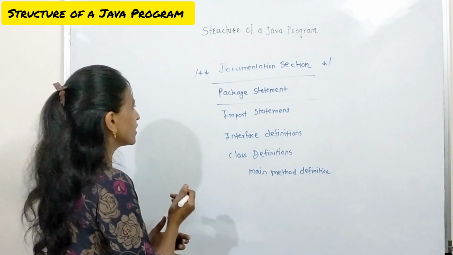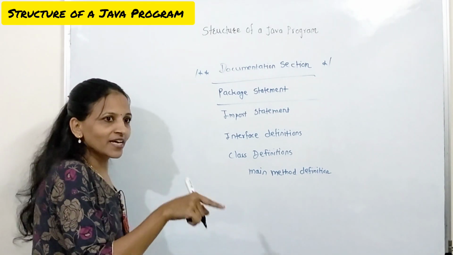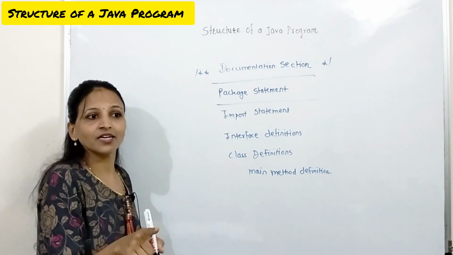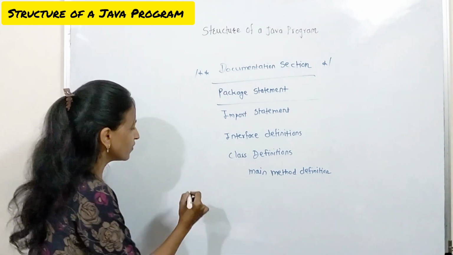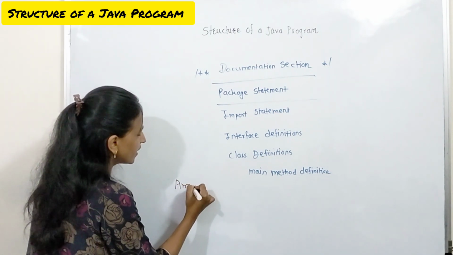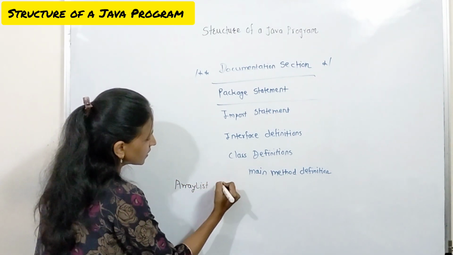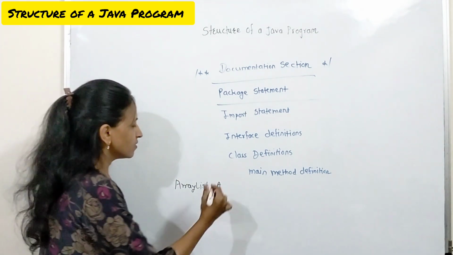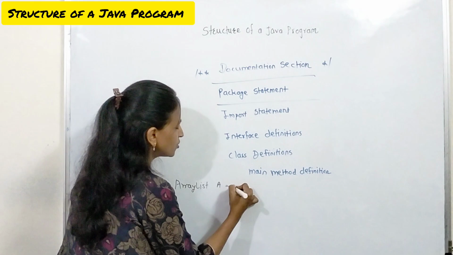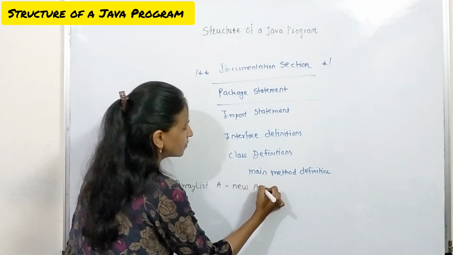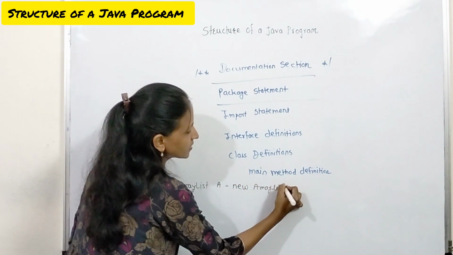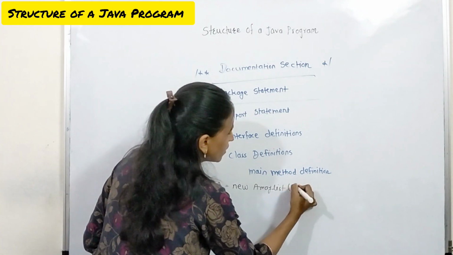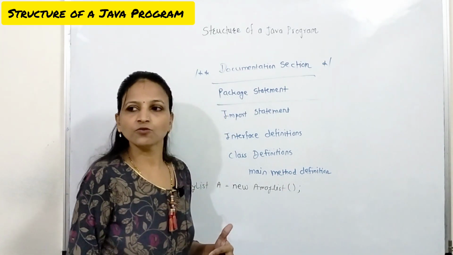If we want to create an object of that ArrayList class, ArrayList is an inbuilt class, then we have to write ArrayList a, where a is the name of that object. ArrayList a equals new ArrayList, and here we have to write open close round brackets and give a semicolon.